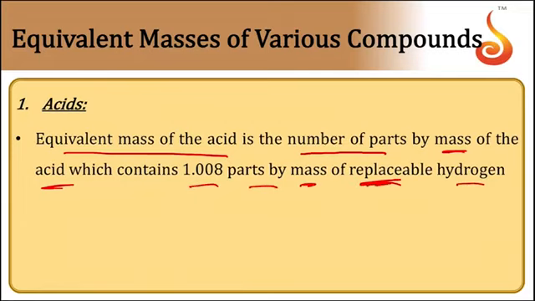Not simply hydrogen, it is replaceable hydrogen we should take. That is, the number of parts by mass of the acid which contains 1 part of replaceable hydrogen.